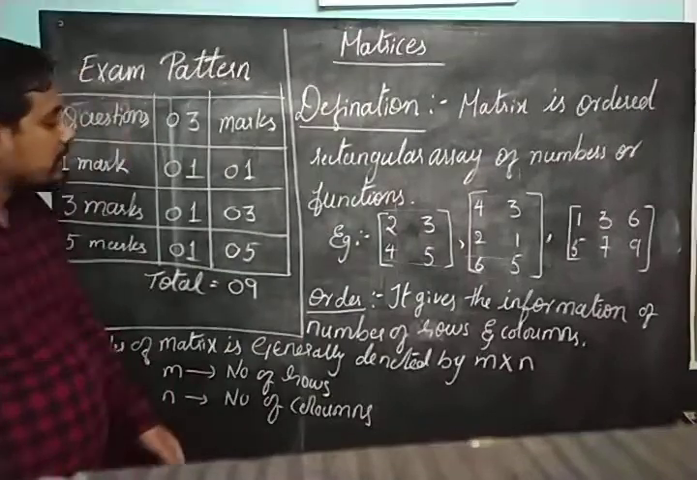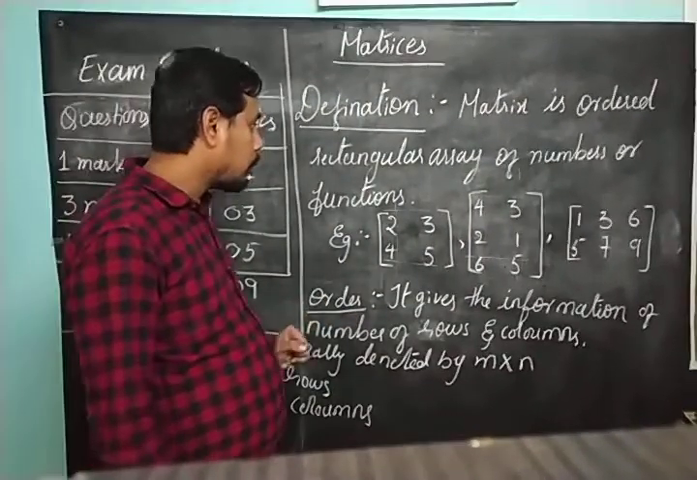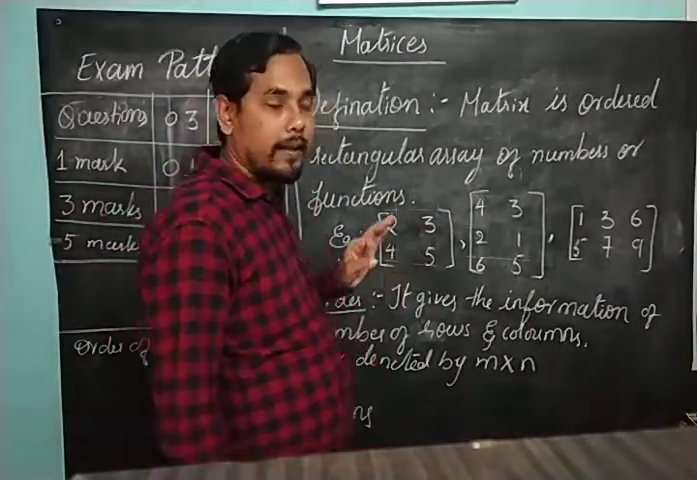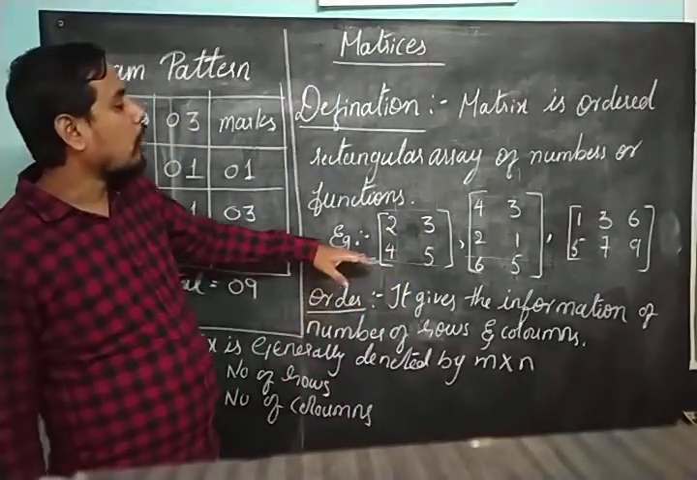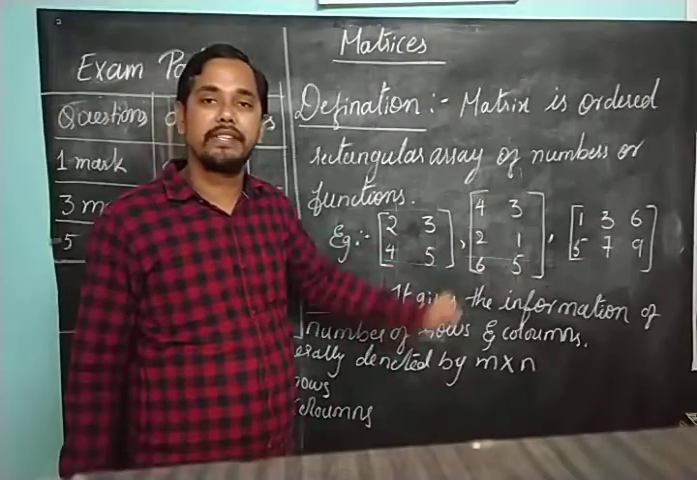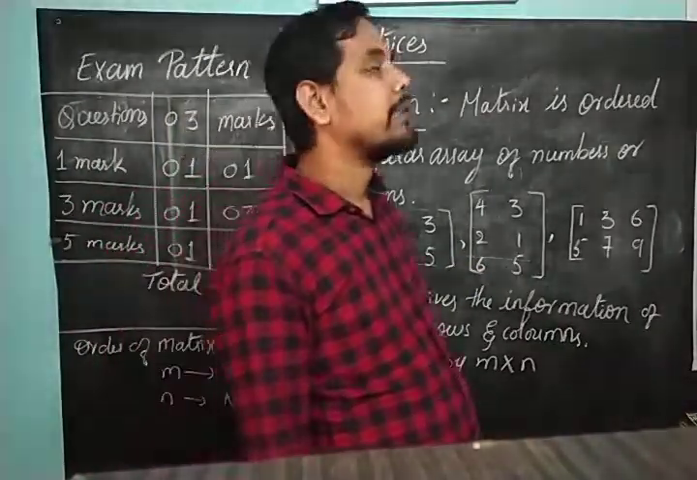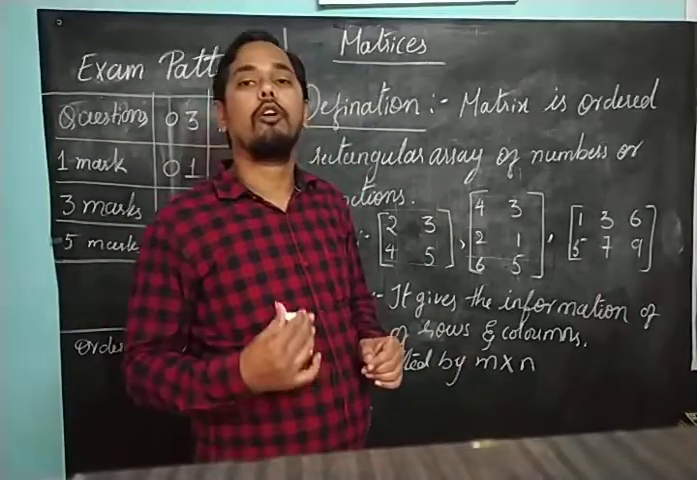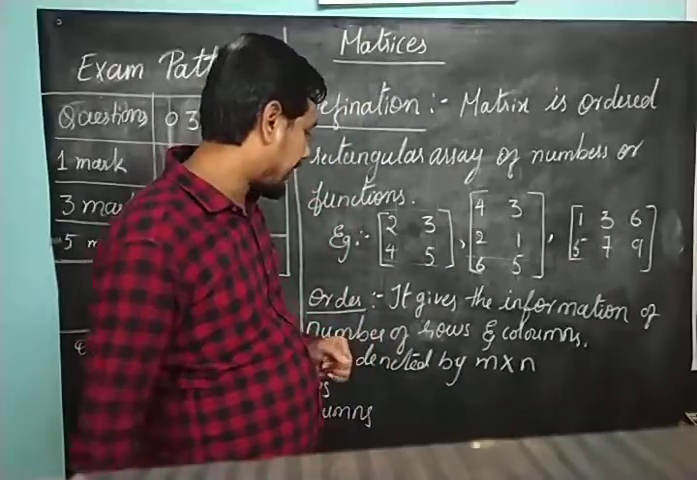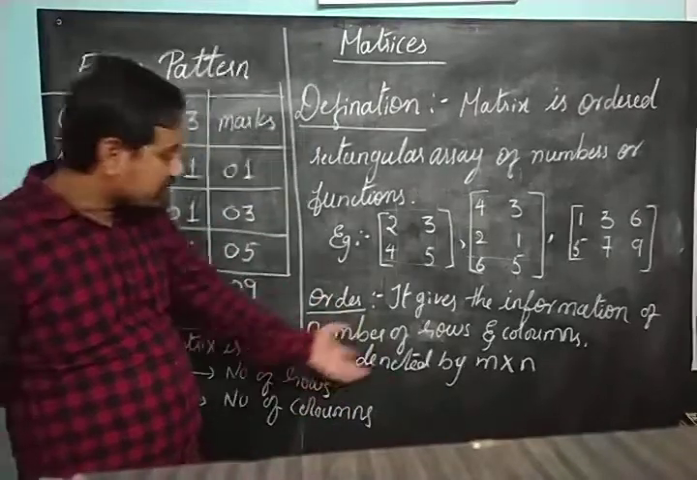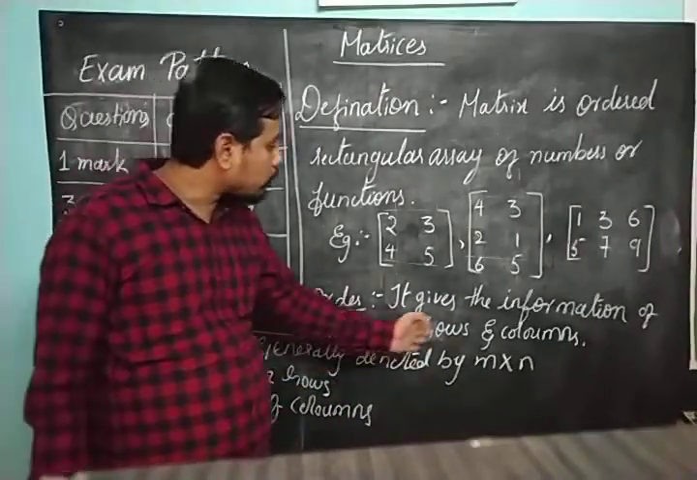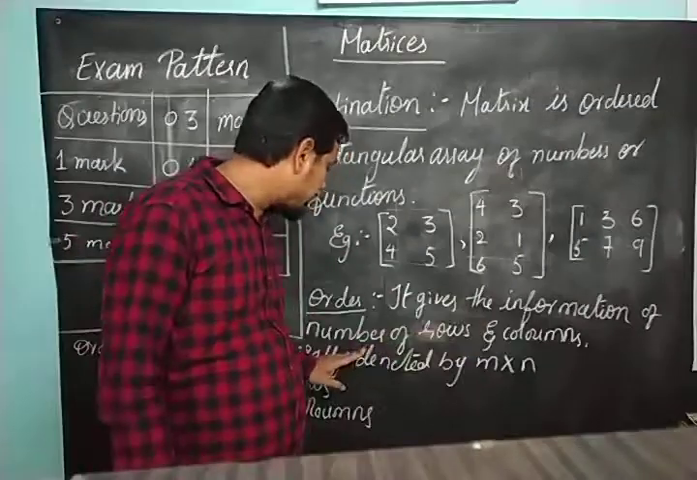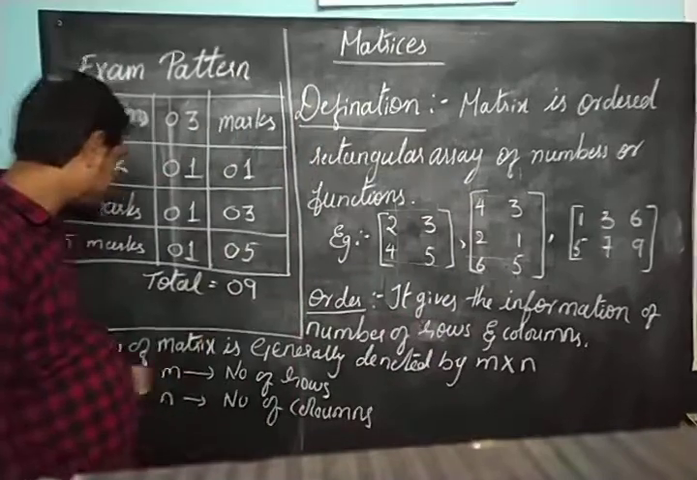So we will proceed to order. What is an order? Order is helping us to understand how many rows and how many columns are present in a matrix, right? So it is very important for us to understand how many rows and how many columns are present in our matrix. So what is an order? It gives us the information of number of rows and columns.